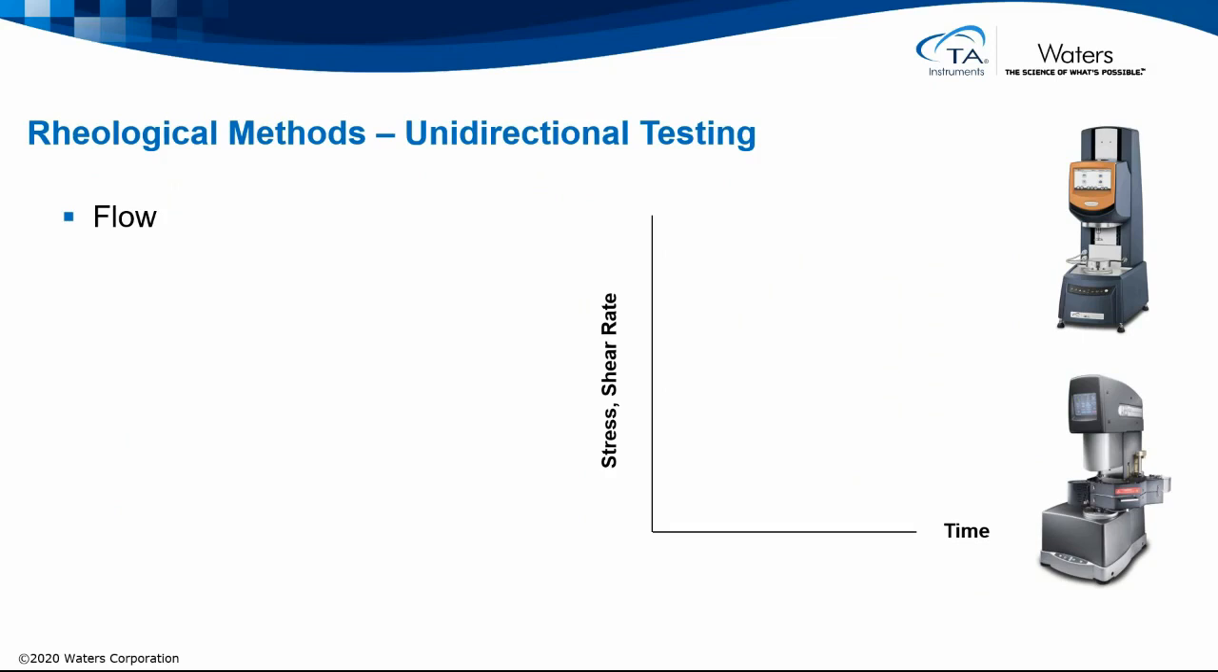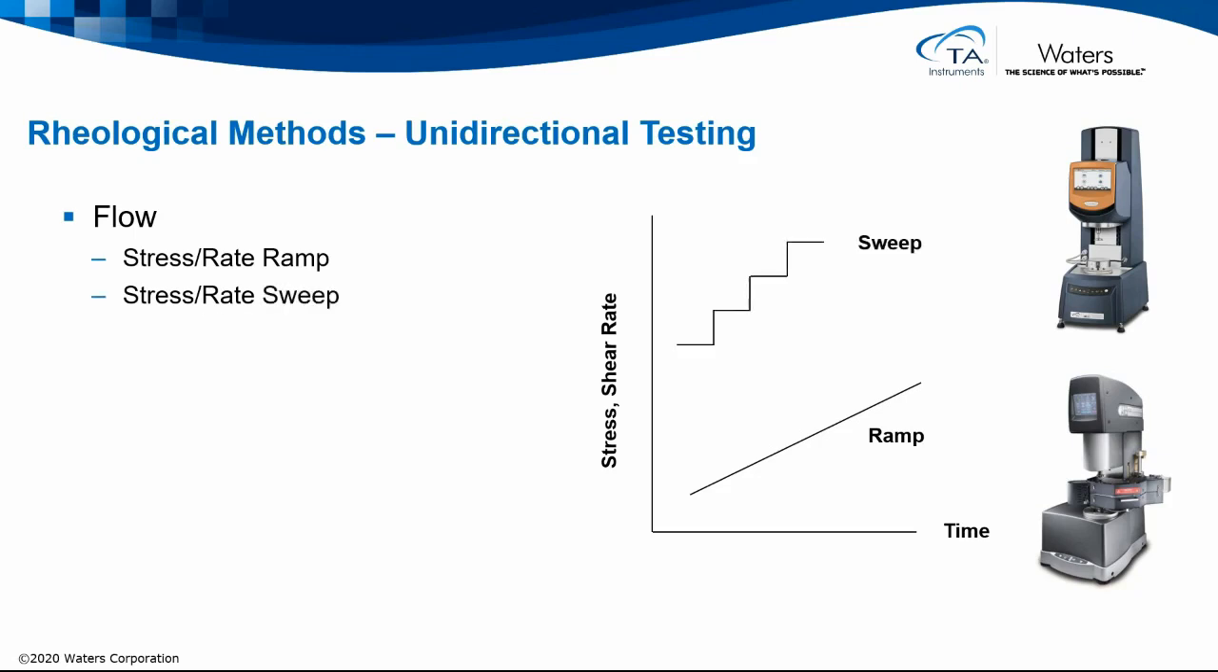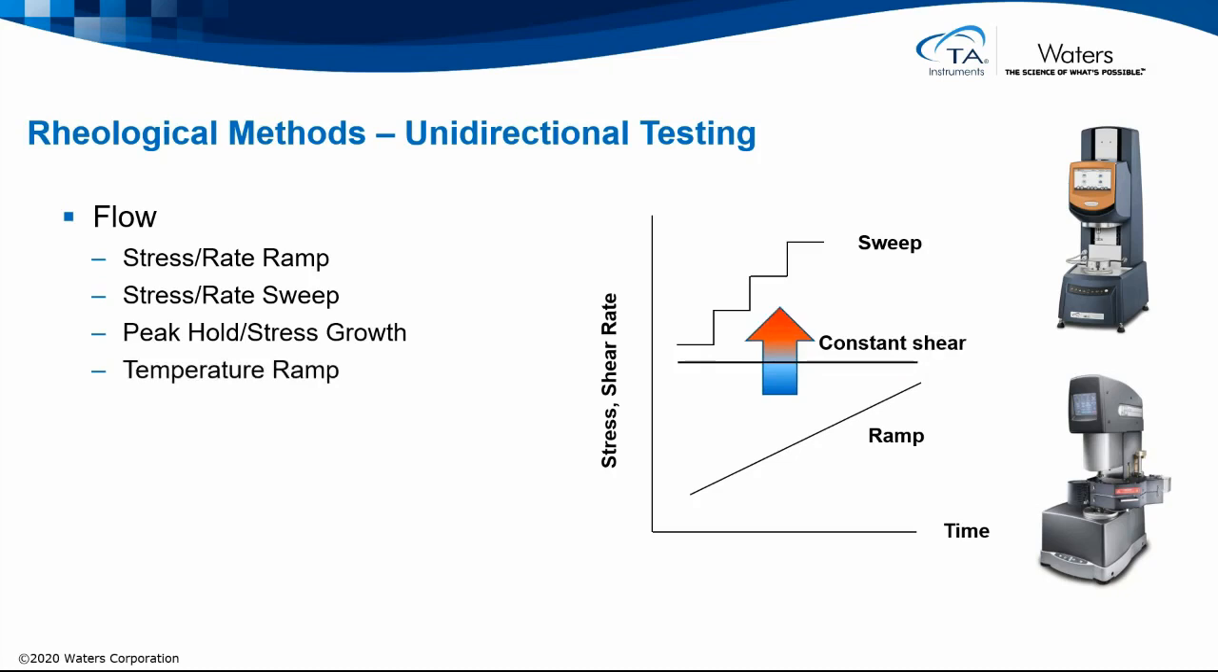There are many different experimental modes available on these rheometers. With unidirectional testing, we usually refer to flow. Here, we can ramp the stress or rate and monitor the viscosity change of the sample. We can also do this as a series of individual steps, and so we can see if there's any time dependency in this process. We can maintain a constant shear condition in peak hold or stress growth, and we can do exactly the same but change temperature in the background, and so we can look at mixing or processing conditions.